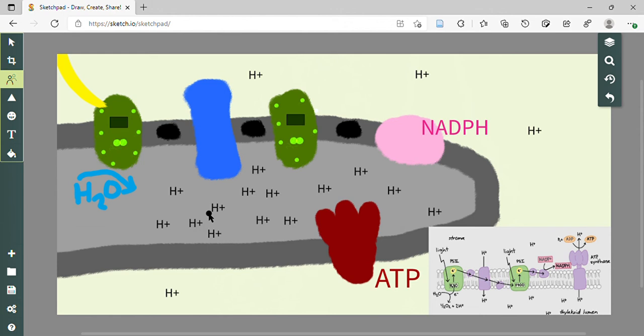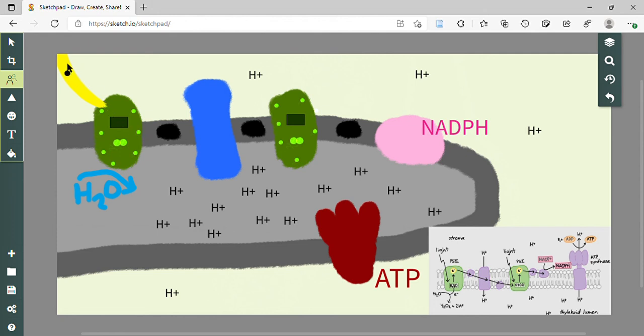And another thing is there are two terms that we want to master. There's something called the linear electron flow, which I mentioned previously, and that was these 2 electrons passing from complex to complex to complex through mobile carriers, right?